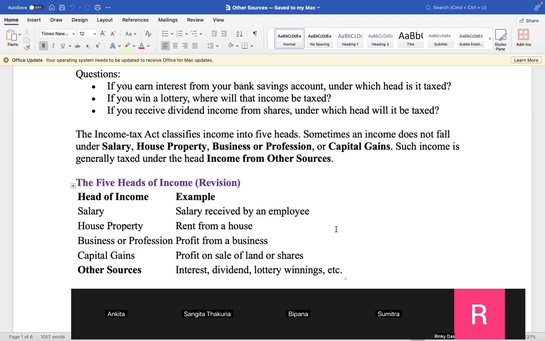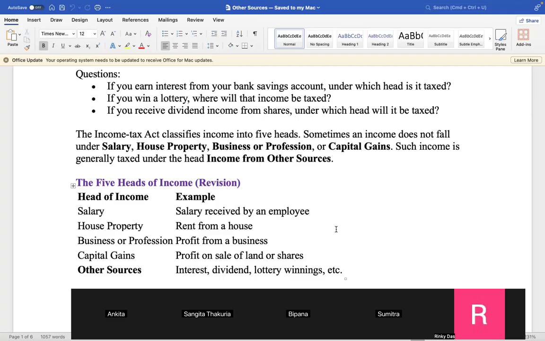Other sources: interest, dividend, lottery winnings, etc. So we again, because our chapter is about to end. And dear students, please remember the thing that I have taught you, the 5 heads, and in the new Act of Income Tax 2025, these 5 heads are the same.